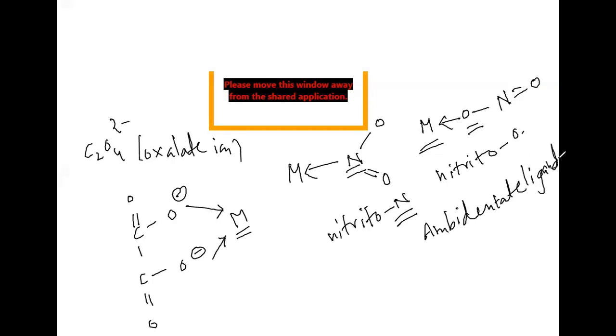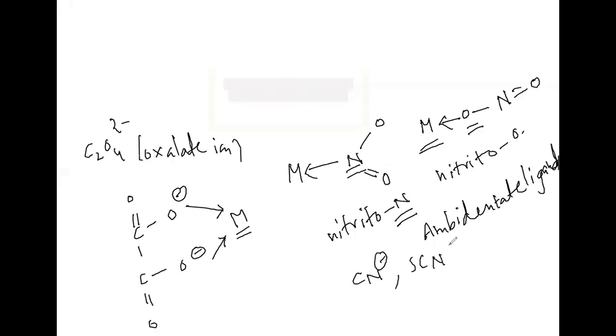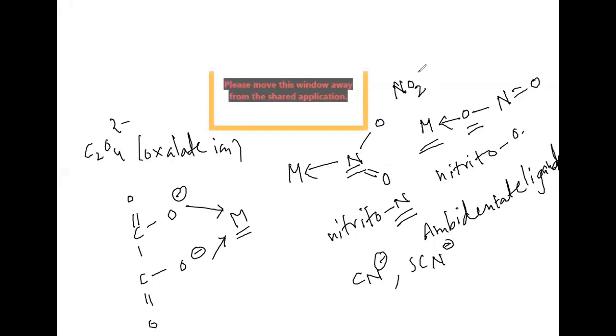Ambidentate ligands we can call. Not only this, we can also consider CN minus, that is cyanide, and SCN minus, that is thiocyanate. See, this NO2 we can also write as NO2 minus. In coordination compounds, we call them ambidentate ligands. NO2 minus, CN minus, SCN minus, all of them we can call ambidentate ligands.